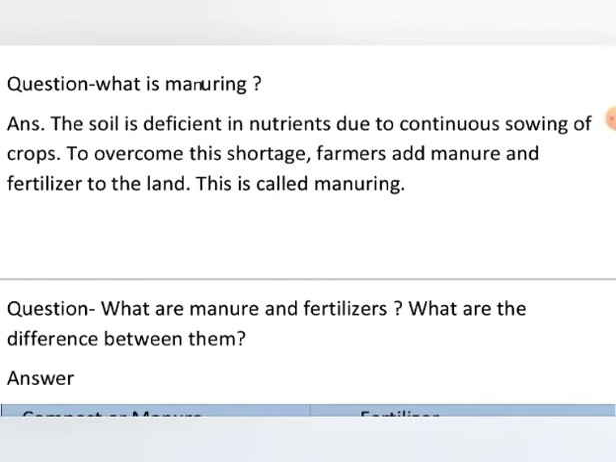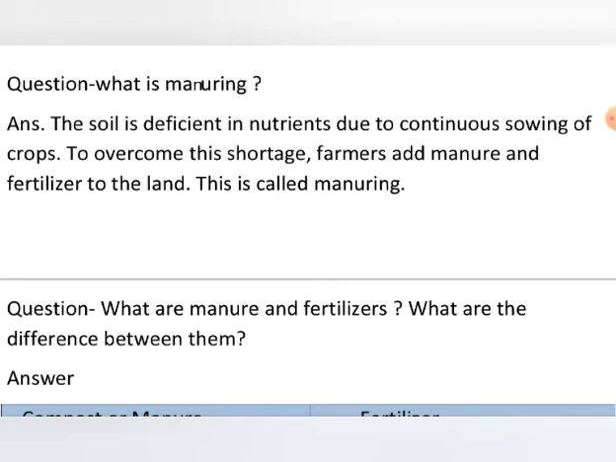After the two activities we studied in the first part, the first activity, the preparation of the soil, and the second, sowing the seeds, now the third activity is manuring. What is manuring? The soil is deficient in nutrients due to the continuous sowing of crops. To overcome this shortage, farmers add manure and fertilizer to the land.